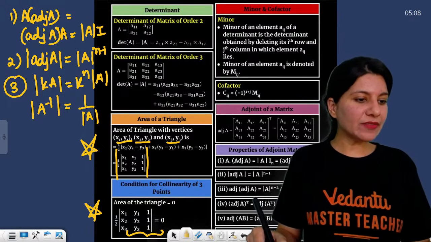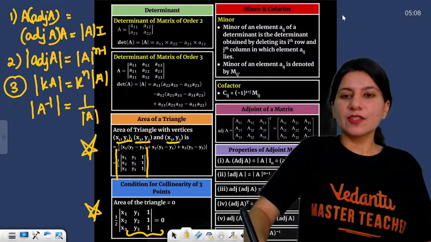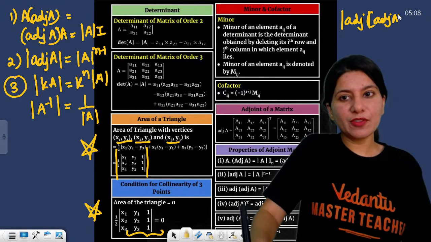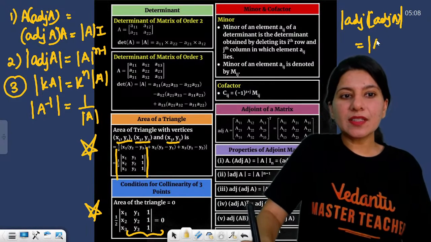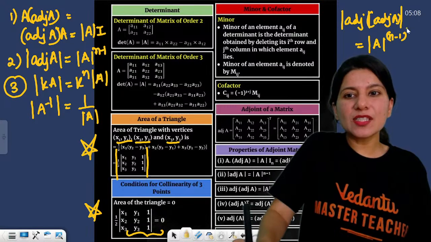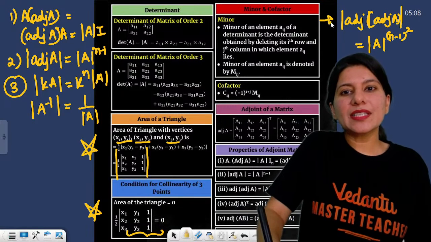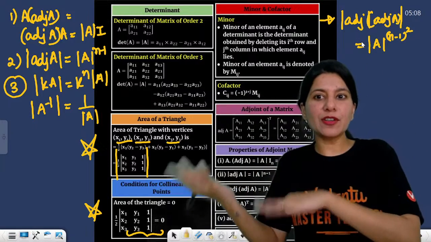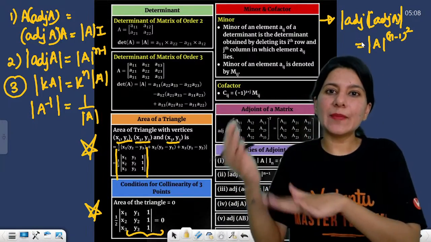So the determinant of adjoint of adjoint A, if you wish to look, will be determinant A raised to the power of n minus 1 whole square. So double adjoint, determinant of adjoint of adjoint A, is determinant A raised to the power n minus 1 whole square.